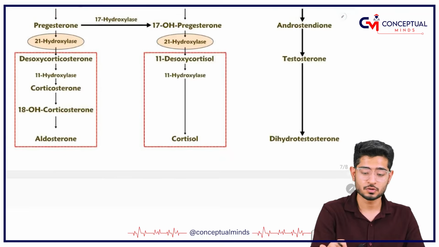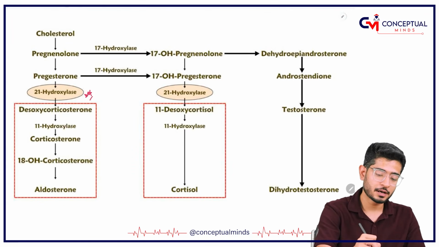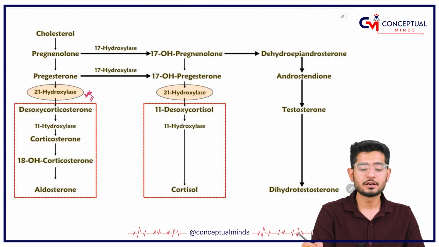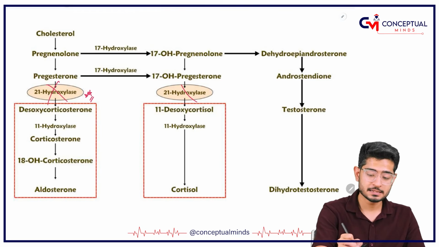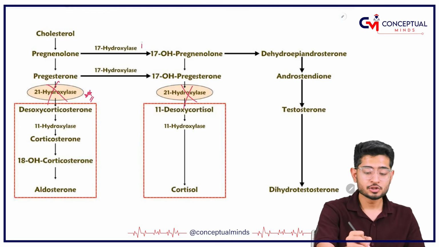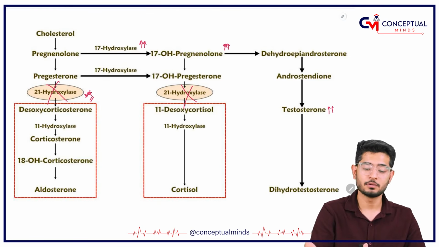Let me just show you this. So if there is a deficiency of 21 alpha hydroxylase, I told you that there will be an increase in the amount of testosterone. You are getting it? If there is no 21 hydroxylase, that leads to an increase. See, if there is 21 hydroxylase deficiency, that means this pathway is not going to get formed. So this pathway will be formed more, and this pathway is forming more. So that means your testosterone is going to get formed more.